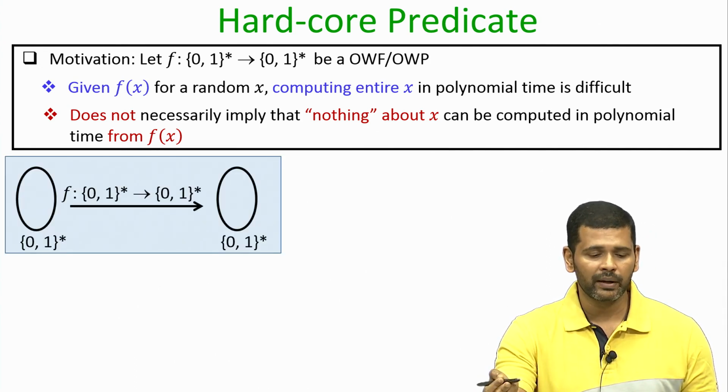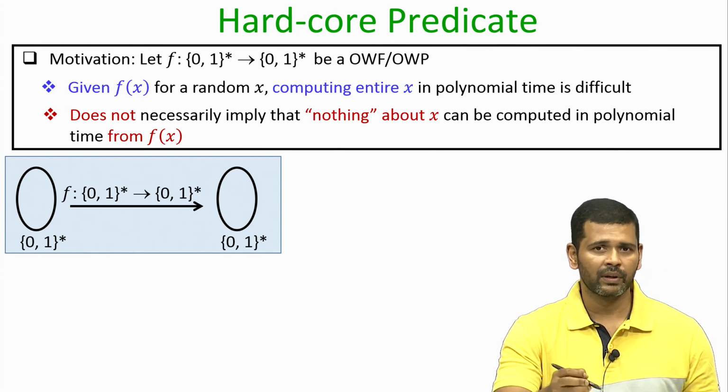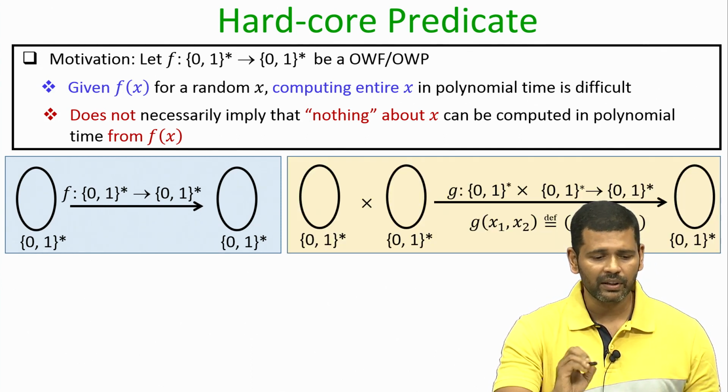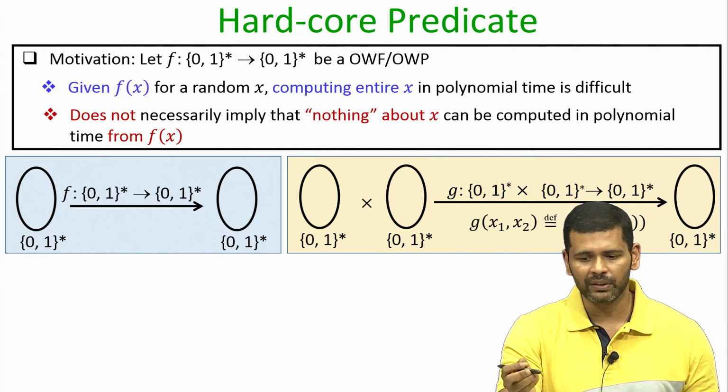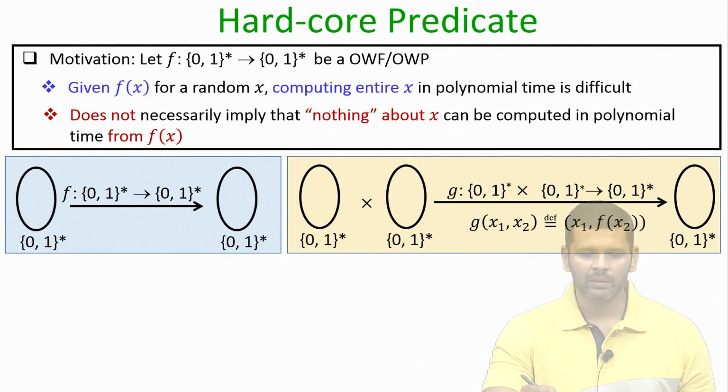To make my point more clear, consider this function, and say this function f is a one way function. Using this function I design another function g which is now a 2 input function, and the function g on the input pair x1, x2 is defined as follows: the output consists of x1 as it is, and the second part of the output of this function g is the value of the function f on the second part of the input, namely x2.